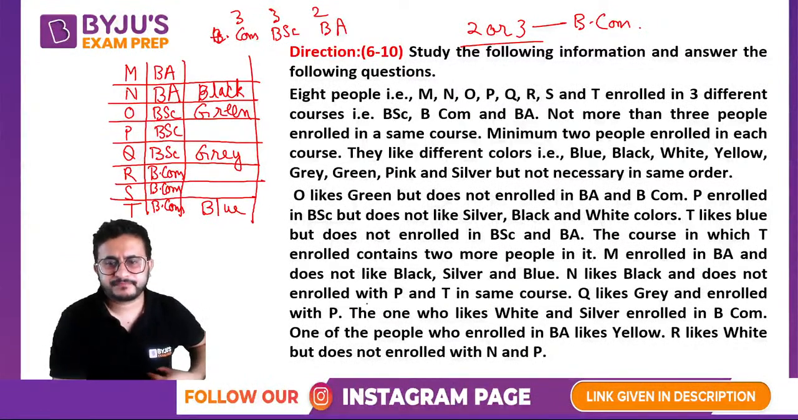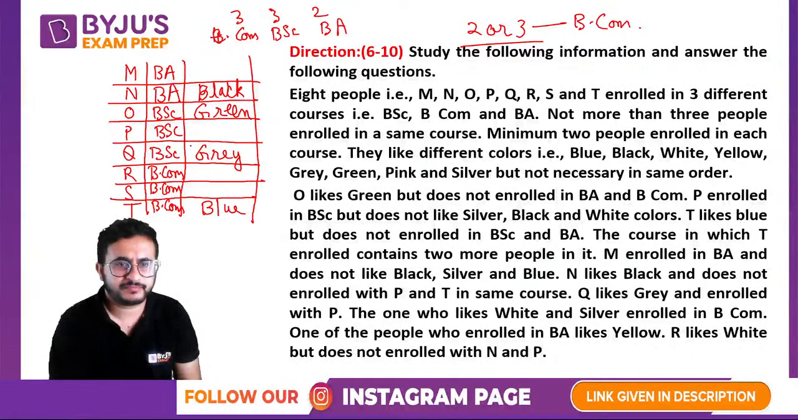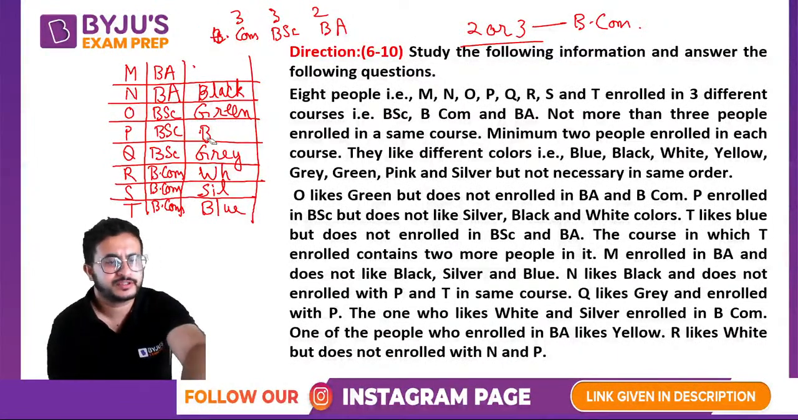Okay. The one who likes white and silver enrolled in BCom. So white and silver. Okay. R likes white. So this person will like silver. Now we are left with 2 colors. Okay. So we are given P. P does not like silver, black, and white. So silver and white are done. So P does not like black. M enrolled in BA does not like black, silver, and blue. So black and silver are done. M does not like blue. So P will like blue is also done.